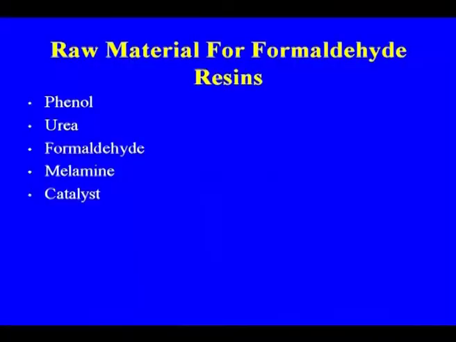So, these are the major raw materials I told you about: phenol, urea, formaldehyde, and the melamine from the urea that we make in fertilizer plants.